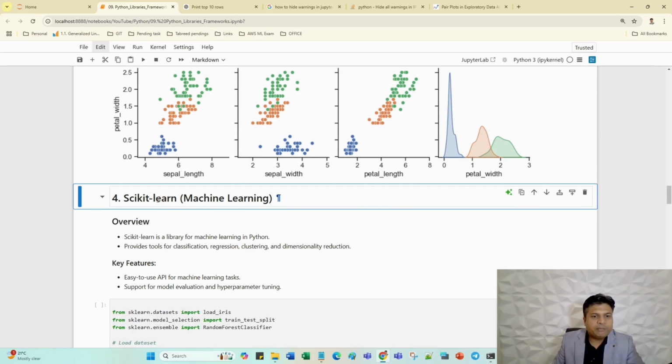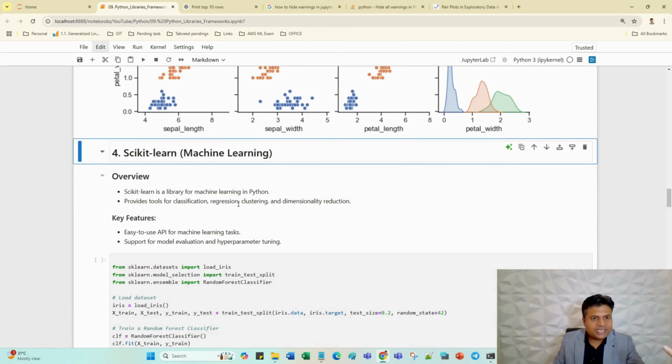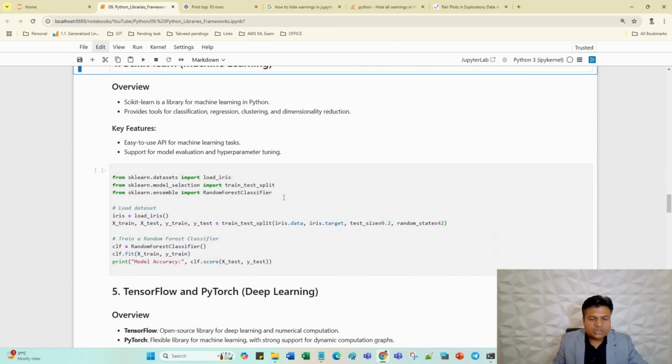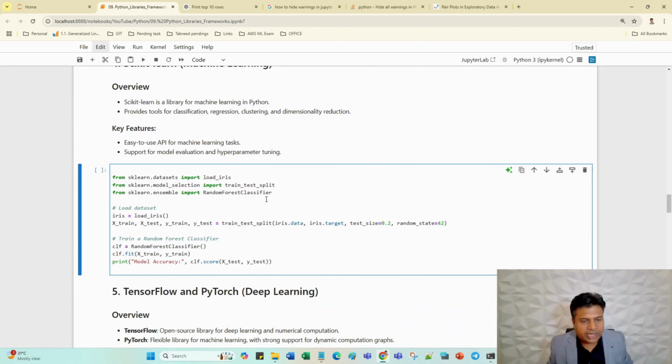Scikit-Learn is the library used for machine learning, and these mathematical libraries are in Scikit-Learn, but that is not enough on its own. I'll come to the point. Scikit-Learn is a library for machine learning in Python, providing tools for classification, regression, clustering, and dimensionality reduction. Okay, so just focus here on this coding part.